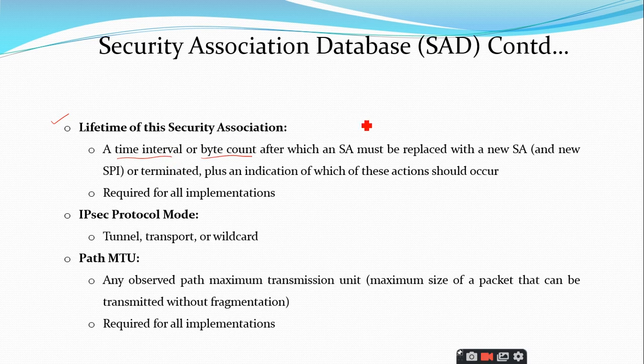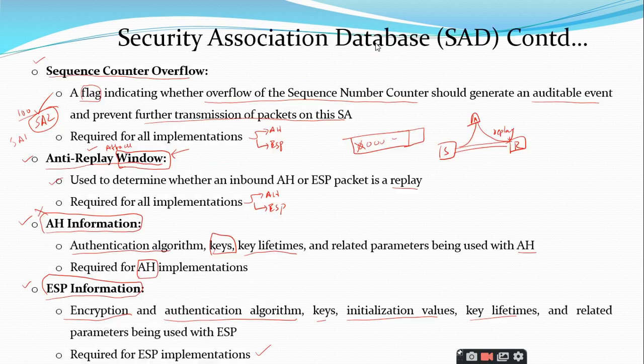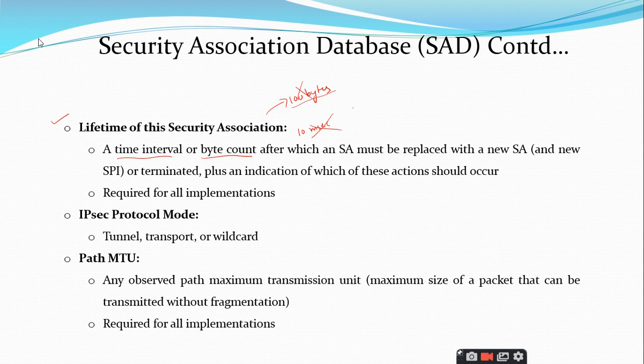You can take the time interval. For example, let me take the lifetime as 10 milliseconds. So after 10 milliseconds, the security association has to be deleted and a new SA has to be requested. Or if I am taking it as a byte count, let us take 100 bytes. Once the security association transfers these 100 bytes of data over it, it has to be terminated. How are we going to identify that these 100 bytes have been transferred? That is based upon the sequence counter and the sequence counter overflow. So these two things decide the lifetime of the security association.